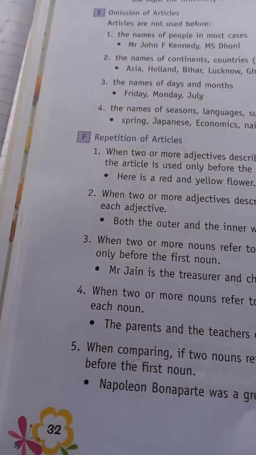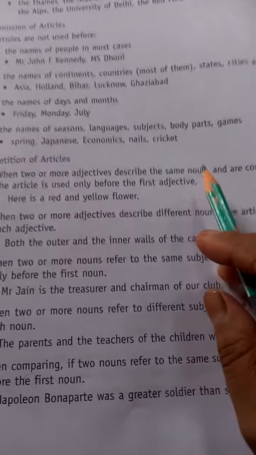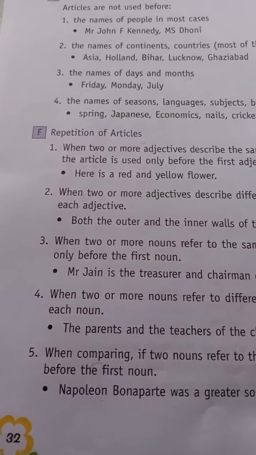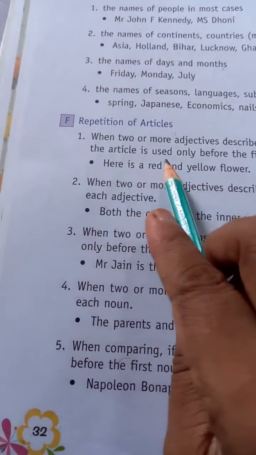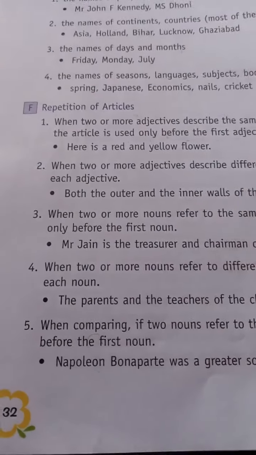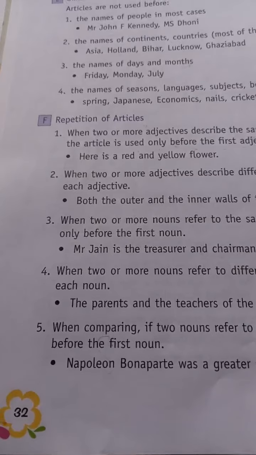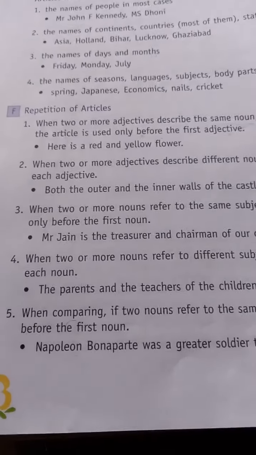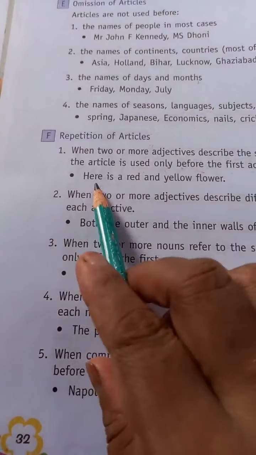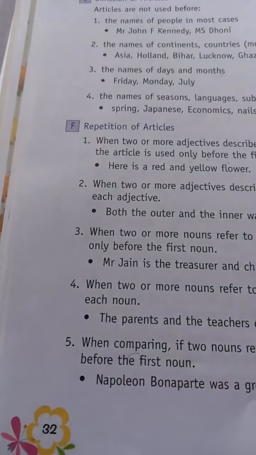When two or more adjectives are describing the same noun and are connected by and, the article is used only before the first adjective. However many adjectives we use, we will not use an article before each one, but we will use the article only before the first adjective.